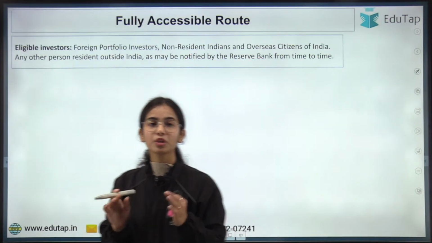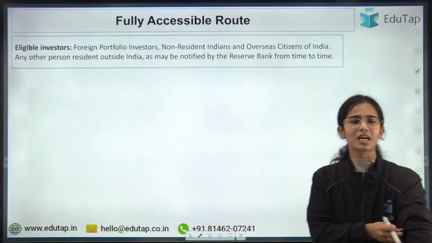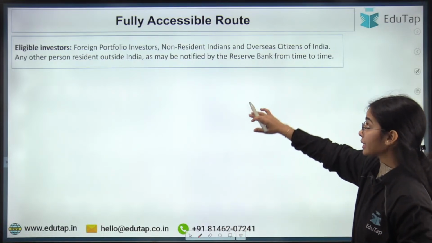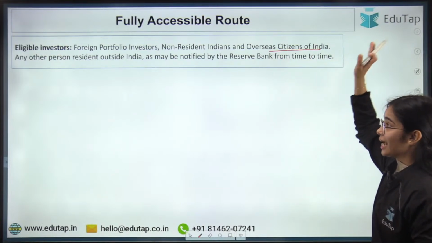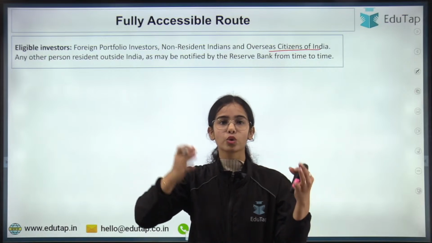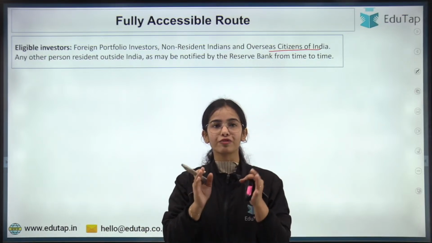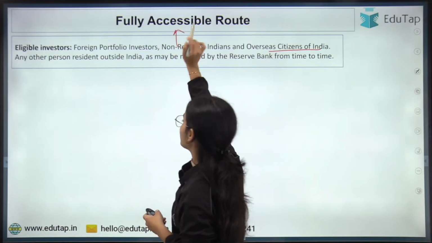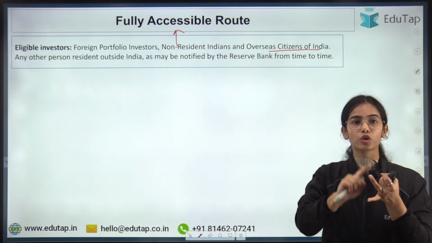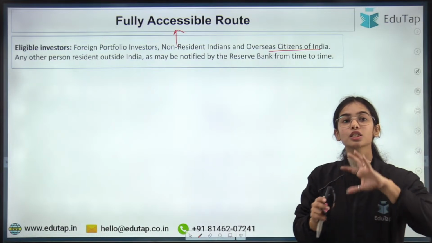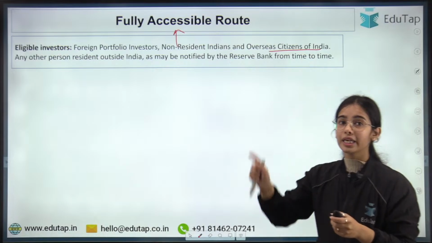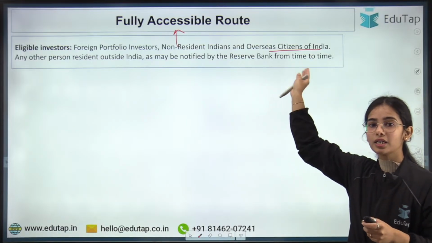Okay. Now coming to the fully accessible route. Many of you must have heard about the fully accessible route. Foreign portfolio investors, non-resident Indians, overseas citizens of India, as well as any other person resident outside India as notified by RBI, are allowed to invest in the fully accessible route. Remember, for the VRR, the general route, we have seen that the guidelines are released only for foreign portfolio investors. But for the fully accessible route, there are these entities.